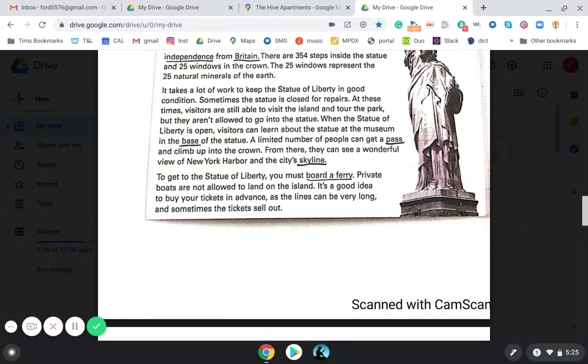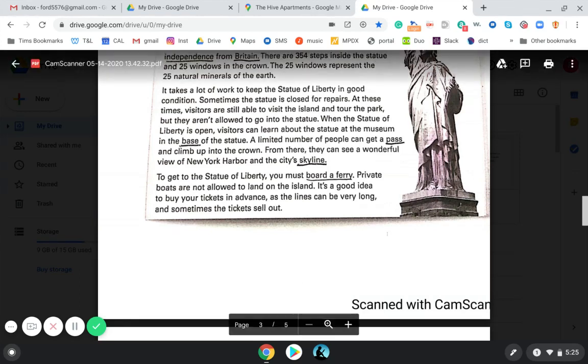So the next word is pass right here. Get a pass. Actually, limited number. We want to talk about that too. A limited number. You know what a number is? 1, 2, 3, 4, 5, 6. Let's push pause.